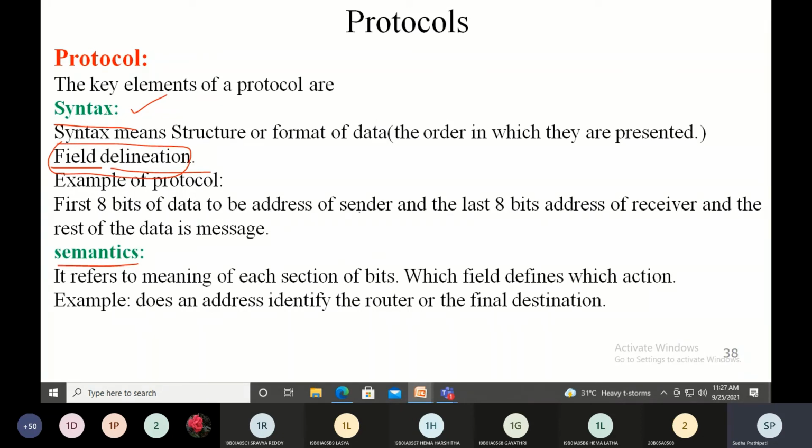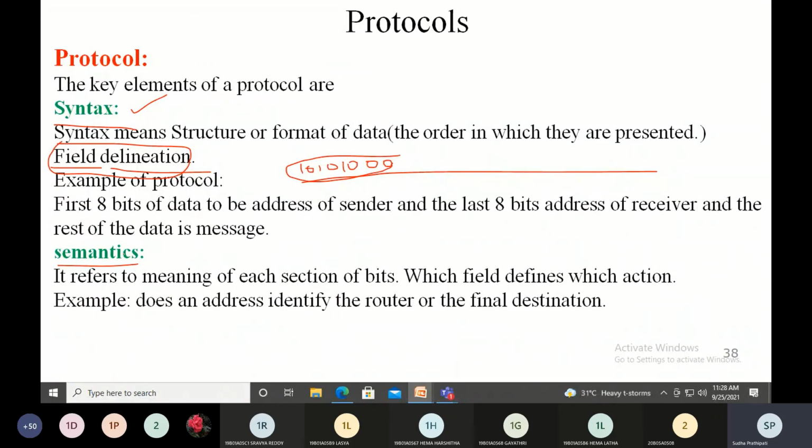For example, if you have a packet or a frame, which is nothing but a stream of bits. Ultimately, everything needs to be transmitted in terms of streams of bits. So when these streams of bits are there, there needs to be a standard which tells me what the first 8 bits are and what the last 8 bits are and what they represent.